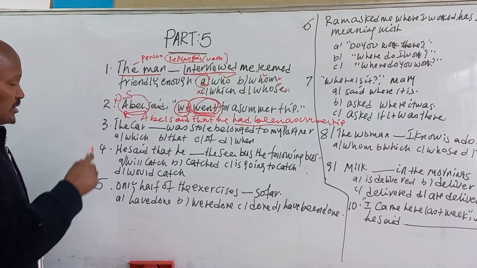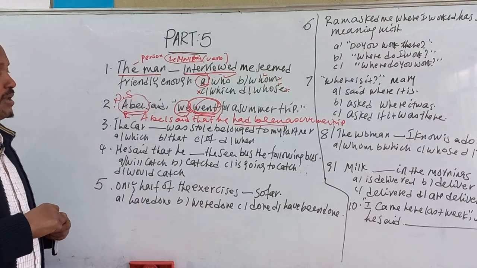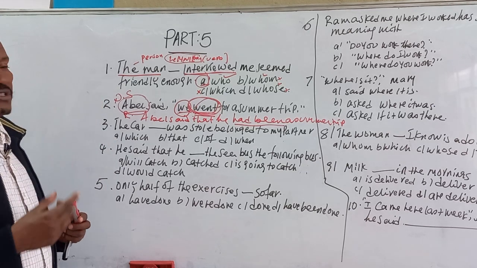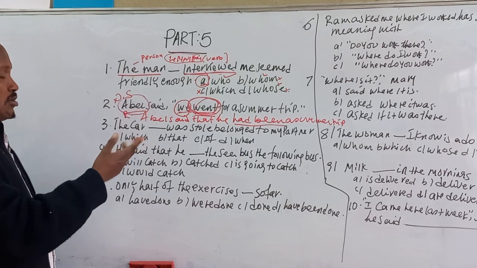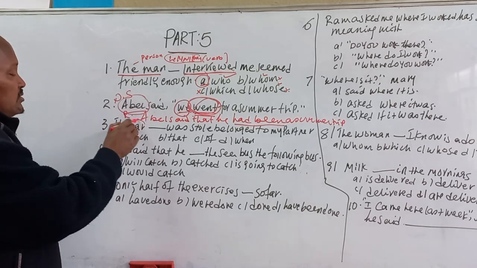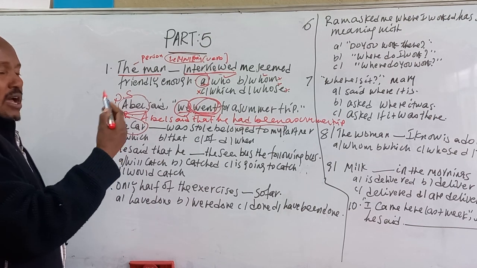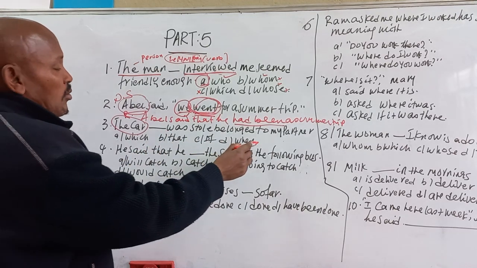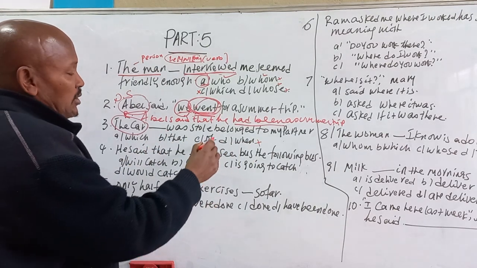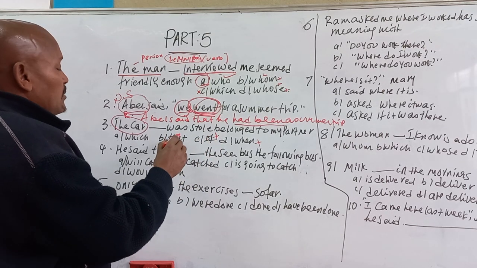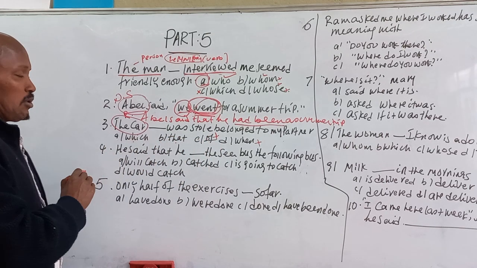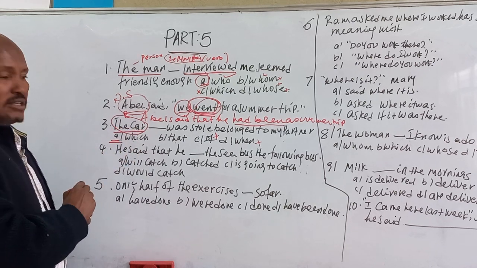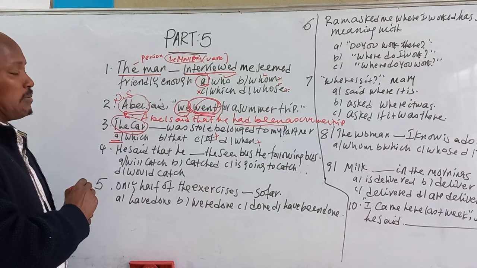Well, let's come to the third question. The car Blanco's stole belonged to my partner. The same as question number one. This is a relative pronoun. As I told you before, the sentence talks about an object, which is a car. So we cannot use when. When is not a relative pronoun, but that and which are relative pronouns. So the right answer here is which, because it talks about an object. The car which was stolen belonged to my partner.